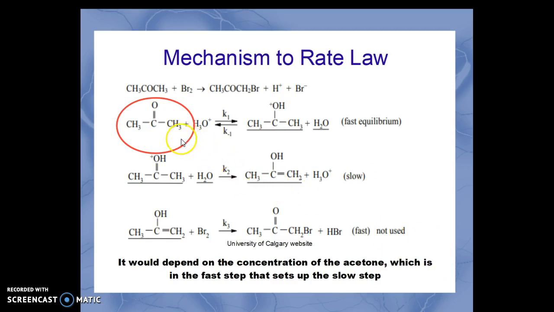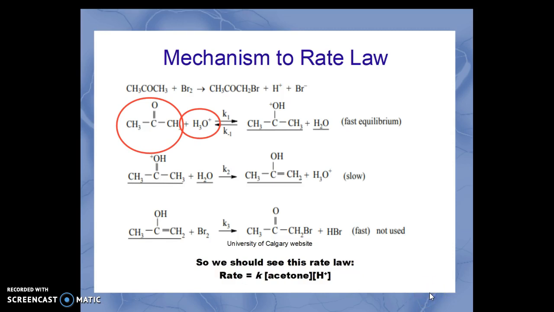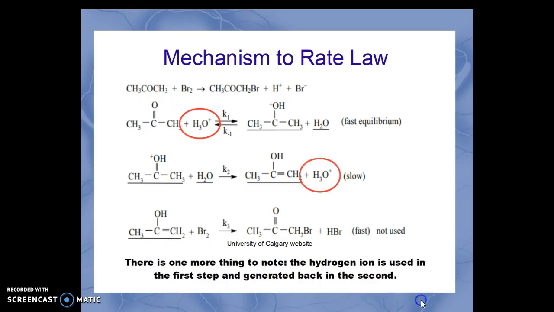That, of course, is going to be important because it sets up this equilibrium that is necessary for the second slow step. It should also depend on the concentration of the hydrogen ion, and of course we measured that by the pH of the solution in which it is happening. So we should see this rate law. Rate is equal to some kinetics constant times the concentration of the acetone times the concentration of the hydrogen ion.